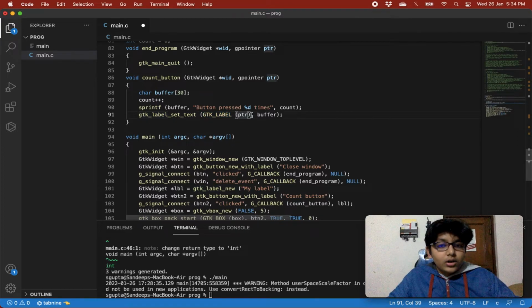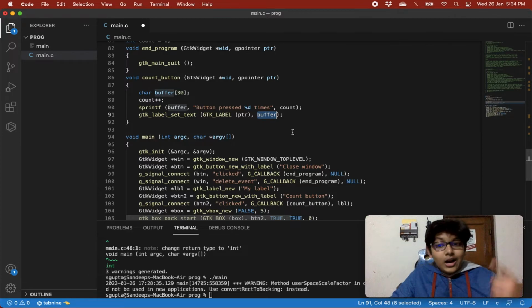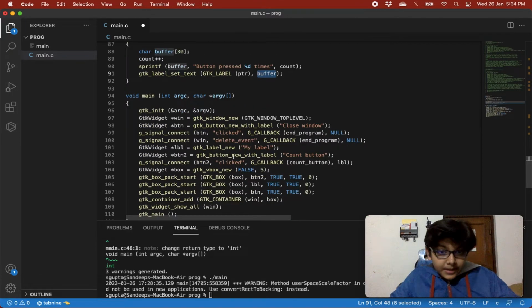And now we are passing our label, and then giving it the string with which we want to replace the text. Whatever text there was before, we are replacing with our buffer text, that has button pressed some count many times. So now whenever this is pressed, our label's text will be updated.